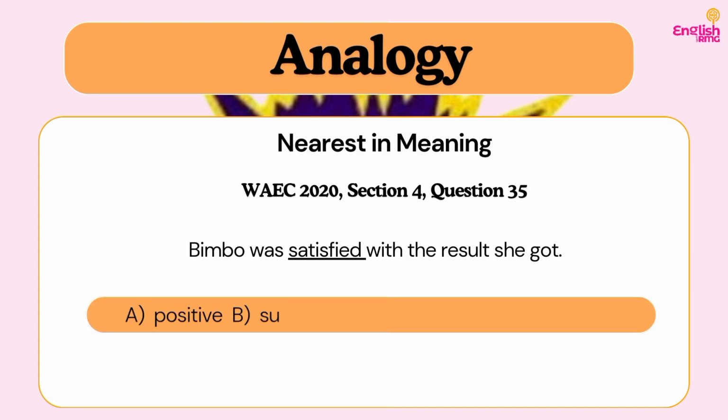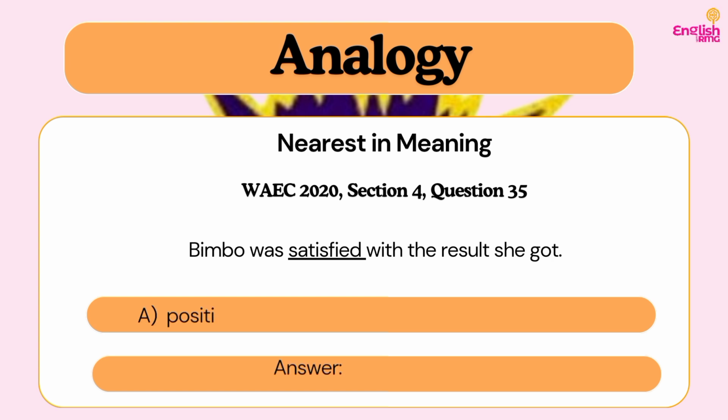Do you understand? So we have A, positive; B, surprised; C, contented; D, appeased. So to be positive about something does not mean that you are satisfied. In fact, you could be dissatisfied, but you just want to be positive that maybe something will change in the future. Do you understand? To be satisfied does not mean that you are surprised. To be satisfied does not mean that you are appeased. In fact, appeasing someone means that you've probably hurt the person and you're trying to mend things with the person.